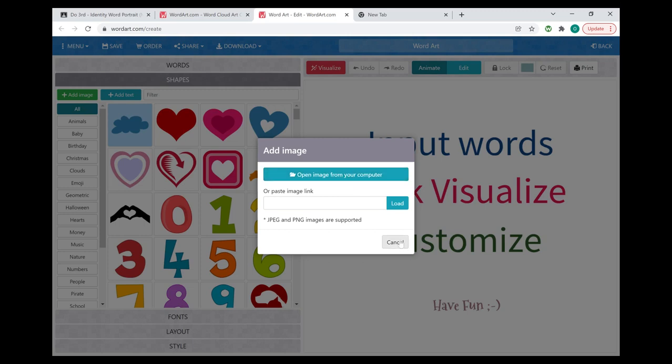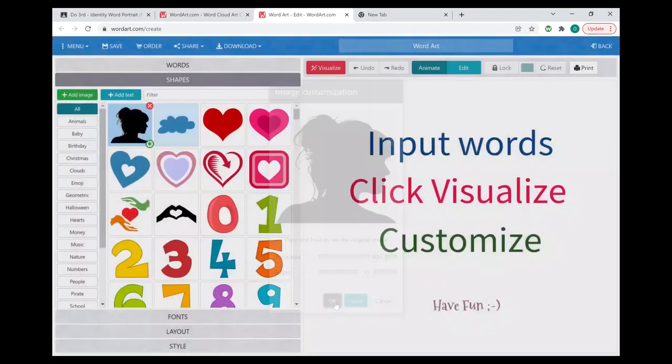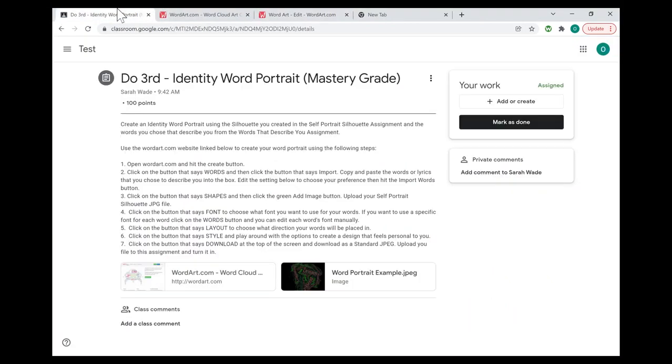And then you're going to hit load. And I think I have an example already here. Let me see if I can find it. Yep, here we go. Okay, so here's my example that I used. And then we're going to hit OK. And that's how to upload the portrait for your silhouette.